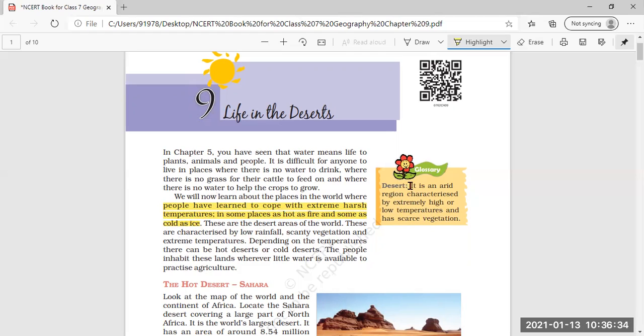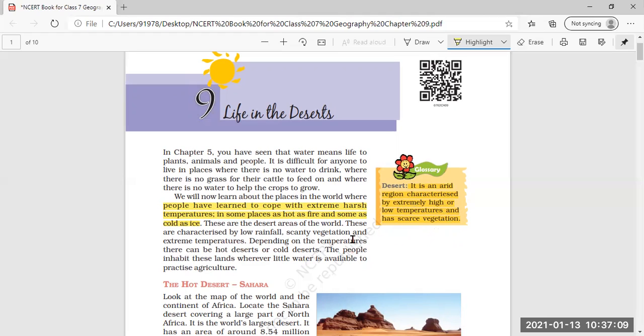So, what does the word desert mean? It is an arid region characterized by extremely high or low temperatures and has scarce vegetation. That means very little vegetation is there, and it is characterized by extremely high and low temperatures. Either this desert has a very high temperature or it is a very cold area. So the vegetation cover is also very less; few plants grow in this type of condition.